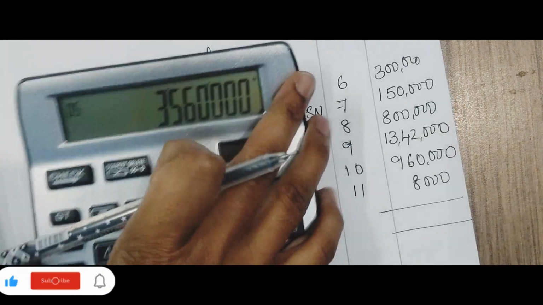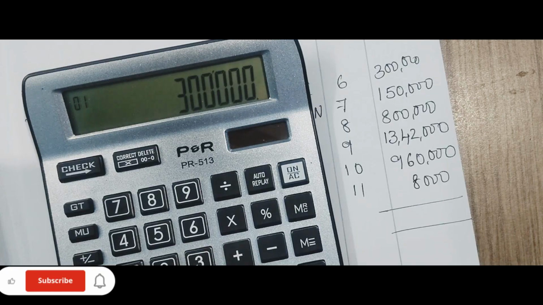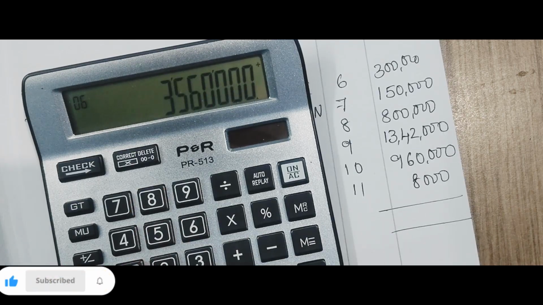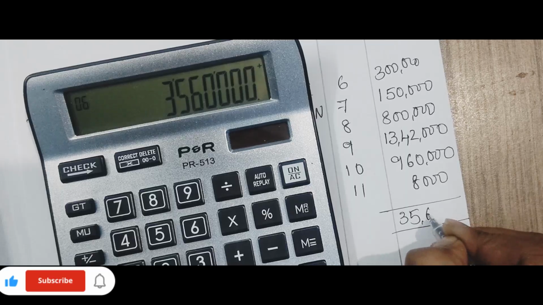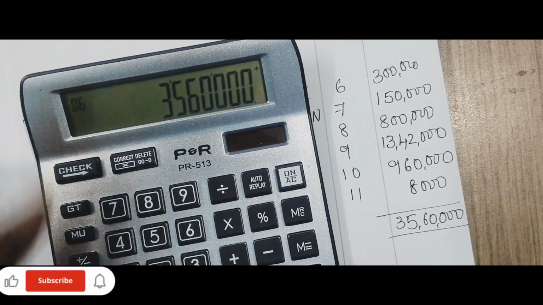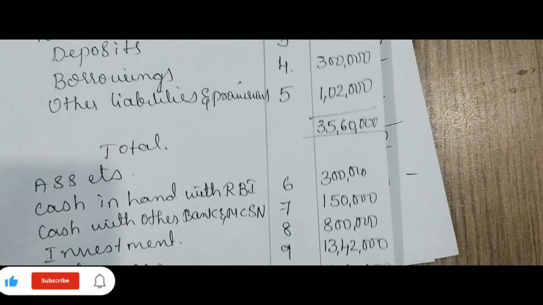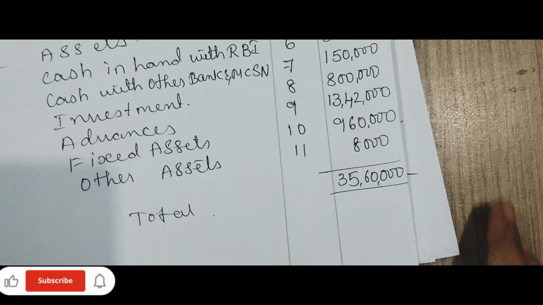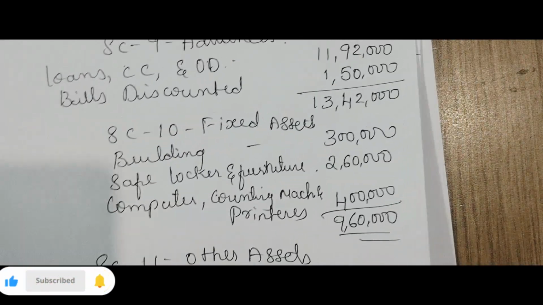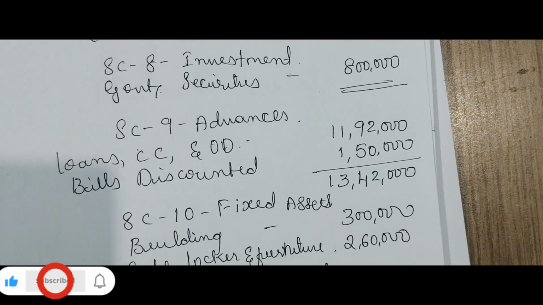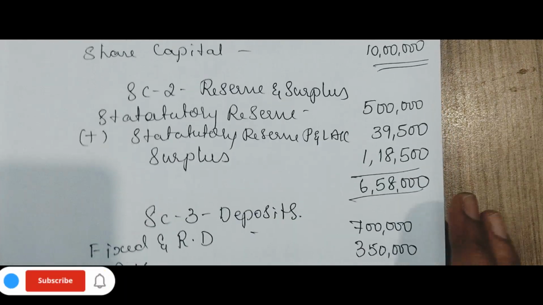Total. Let us check the total. 3 lakh, 1 lakh 50,000, 8 lakh, 13 lakh 42,000, 9 lakh 60,000, 8,000, 35 lakh 60,000. Tallied, right? Total 35 lakh 60, 35 lakh 60. That's it. See how easy it is. Only thing is you need to understand all the schedules. Understand and you need to remember it.